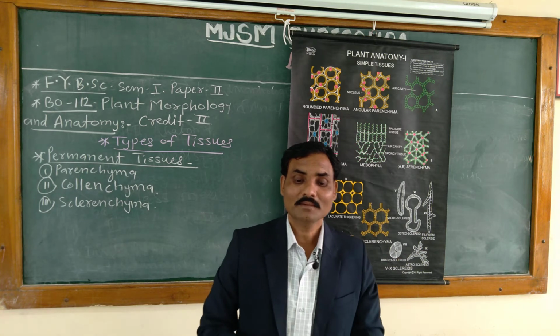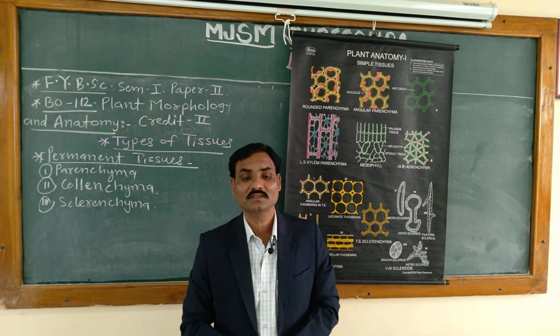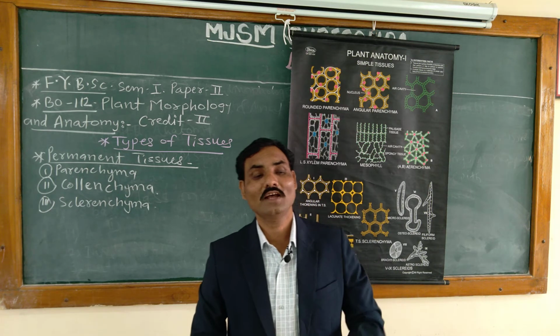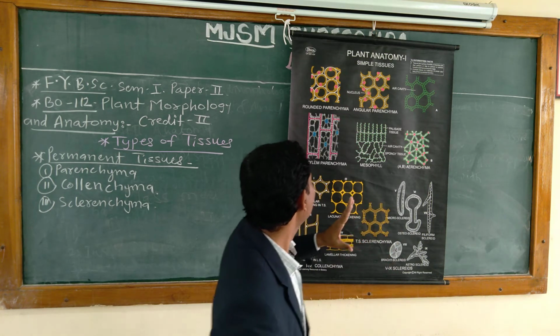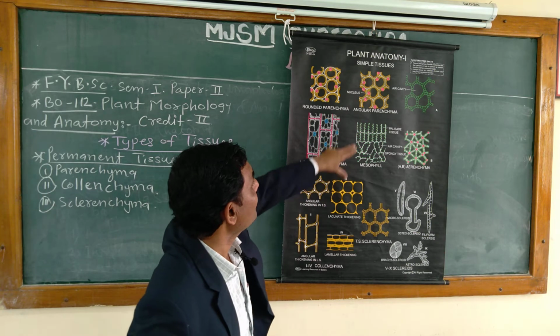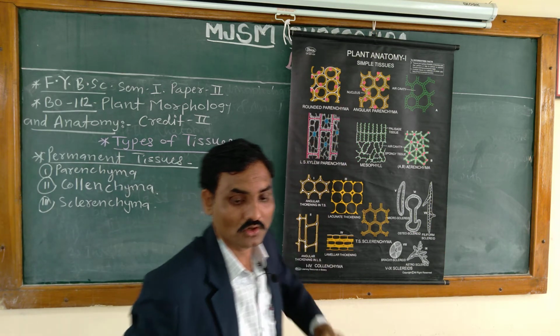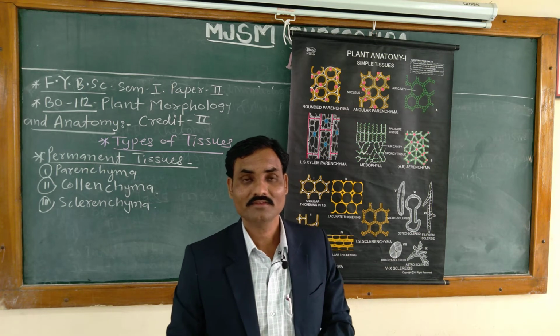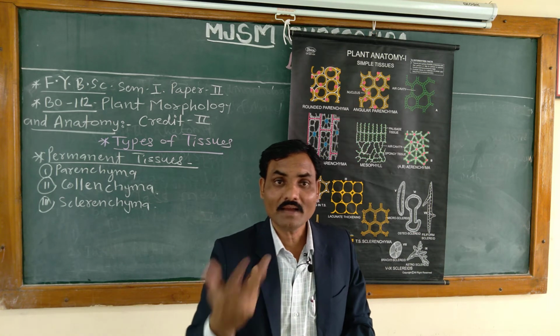Sometimes they contain chloroplast within them, and hence it is known as chlorenchyma. When chloroplast is present in the parenchyma cells, that is called chlorenchyma.